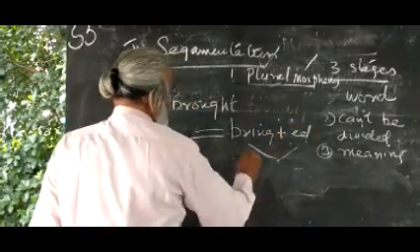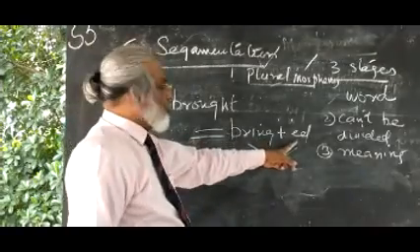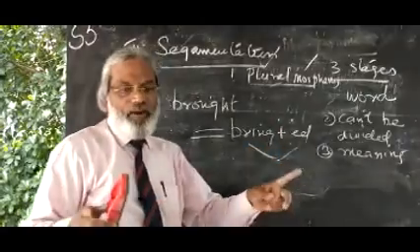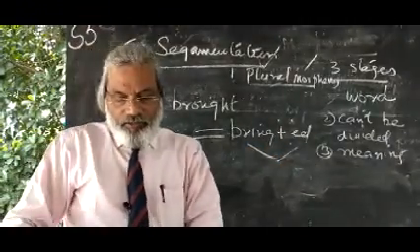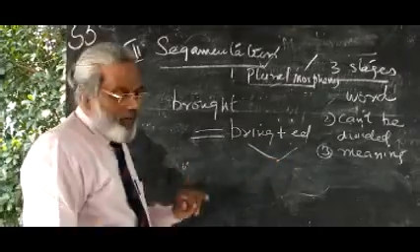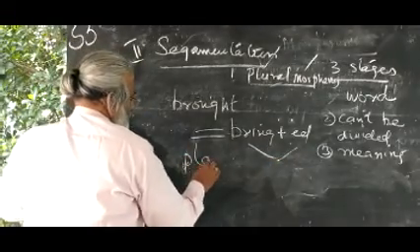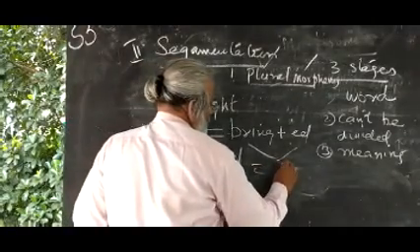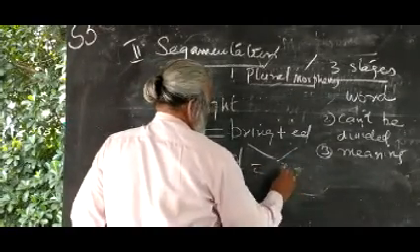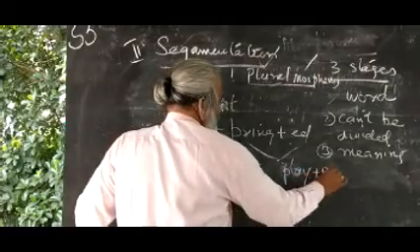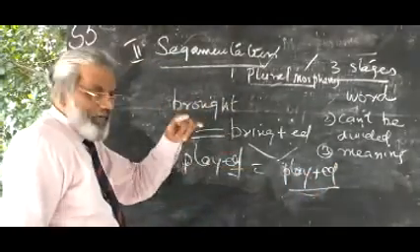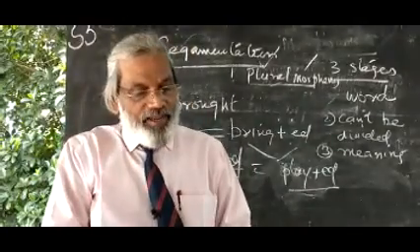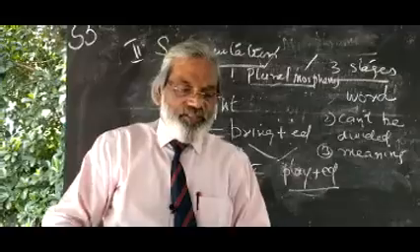When you add this ed concept, you get brought. So the t rule is applied to get brought. Take played, a very simple example. How do you get this ed here? In derivation you write play plus ed, the tense concept. This is segmentation. Once they ask about segmentation, you should study that.